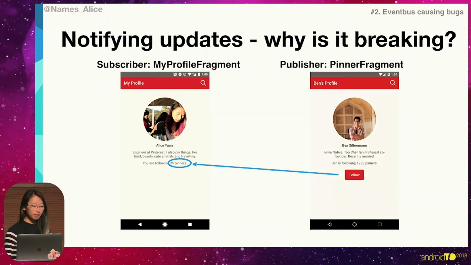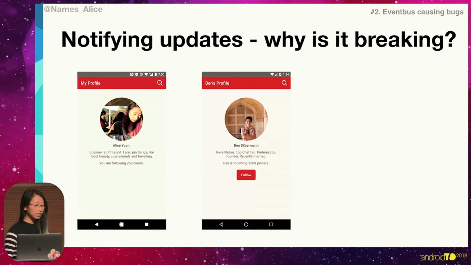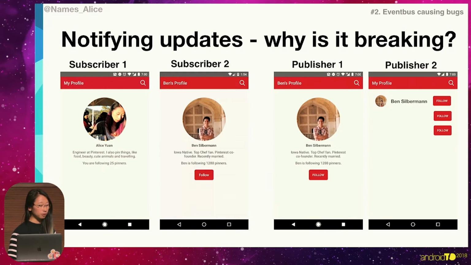So why is it breaking? Well, when we add more and more fragments, we introduce multiple variations of those places that are subscribing to the event and also publishing from that event. And so we don't know what the conditions of those events are that are being sent, or the conditions of the publishers and how they're receiving it. We don't know whether or not the life cycle of the view that's receiving it is alive. And that can cause a lot of problems. Sometimes one bug might just fix another part of the code base and break another part of it.